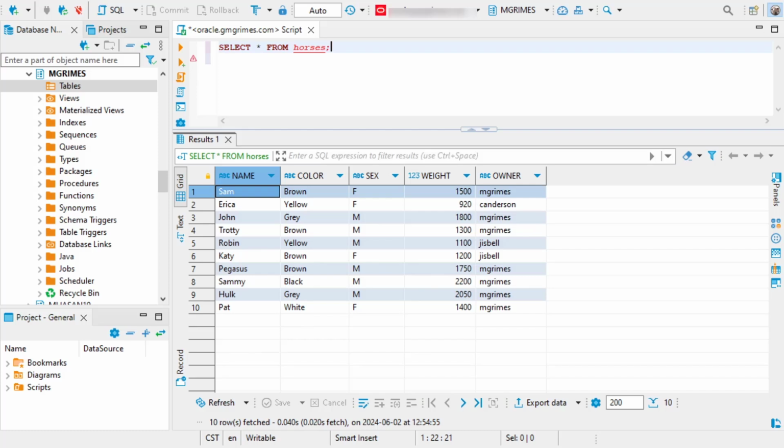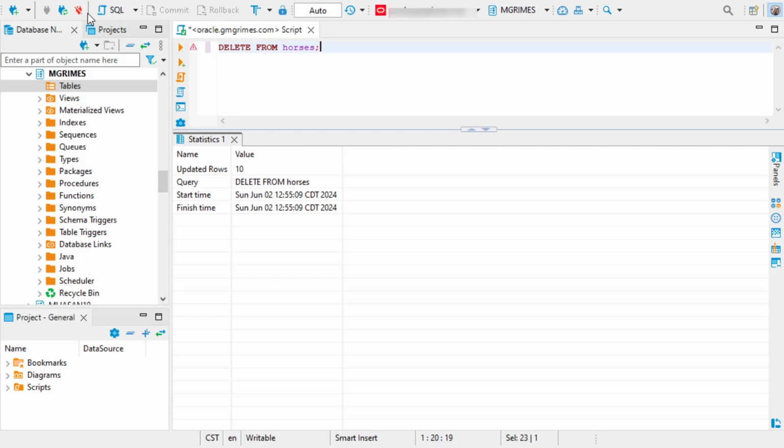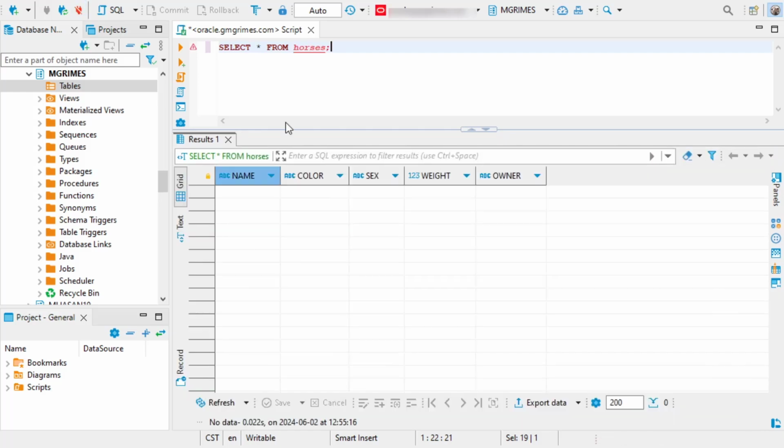Now, of course, if we did not specify anything in that where clause, if we just said delete from horses, that is going to delete every value from our table. So now if we say select from horses, you see we have no data left whatsoever. However, we do still have the structure of the table, these attributes: name, color, sex, weight, and owner. So at this point we could insert horses back into the table. The table still exists. There's just no data in the table.